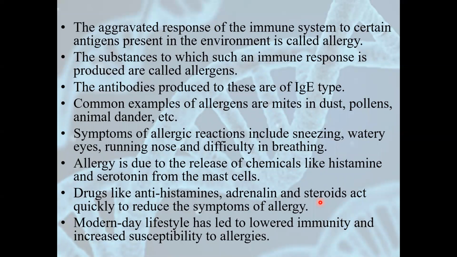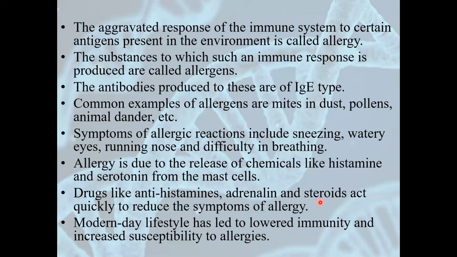It can also be called as aggravated response of the immune system to certain antigens which are present in the environment. And mind you, these allergens are different for different persons. Suppose if a person is having allergy of dust, the other person along with this person may not have the allergy of dust. So these are different antigens. The substances to which such immune responses are produced are called as allergens. And we have discussed earlier that the antibodies produced during allergy are of IgE type.